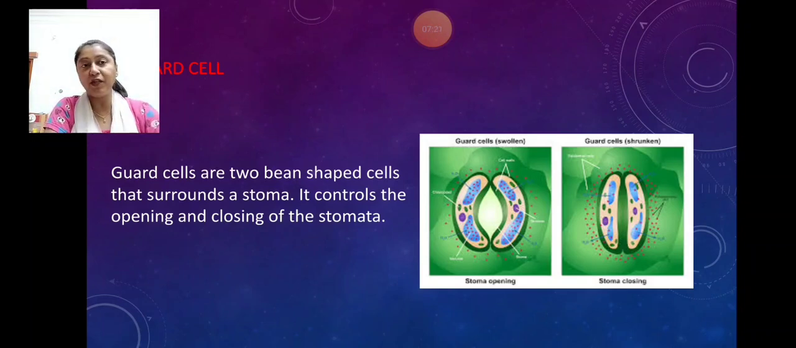Now again you can see on the screen there is a new term, guard cell. Guard cells are actually two bean-shaped cells that surround a stoma. Stoma is the singular form used for stomata. What is the function of guard cells? They actually control the opening and closing of stomata.